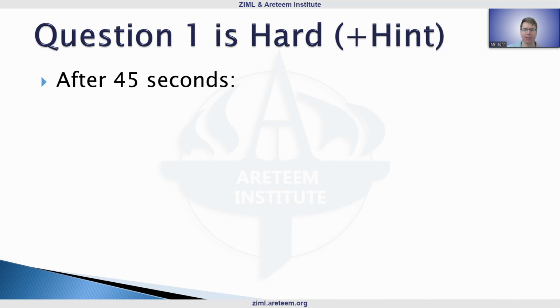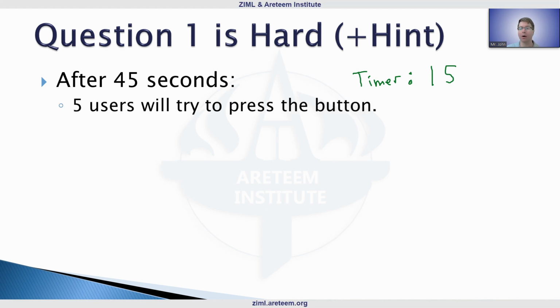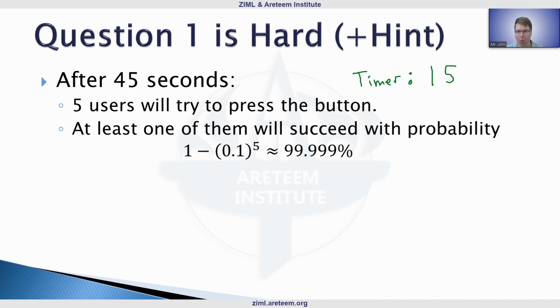So let me maybe draw that up as a little bit of a visual aid at this point. The timer at this point is going to say 15. So the timer reaches 15. We have some people now, 5 of them, half of them want to press the button at this time. Remember, multiple presses are not worrisome there. So at least one of them will succeed, right? The bad thing is that they all fail.